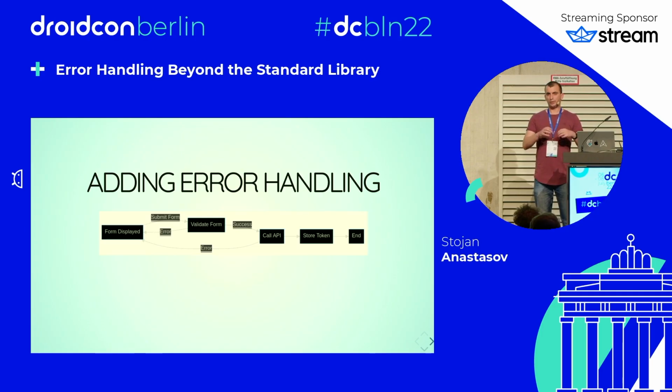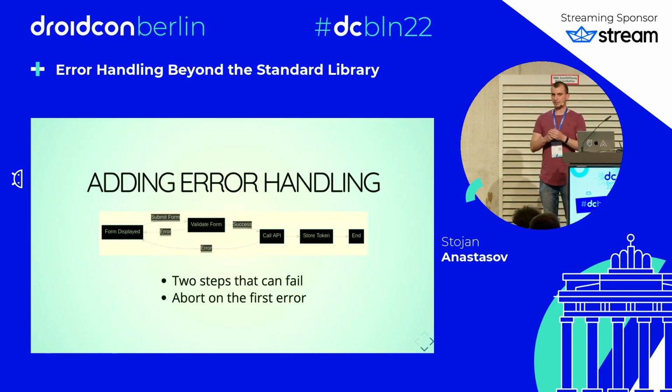So the flow, when we add error handling, should look something like this. We have a form. When the user clicks the submit button, we do a validation of the form. If that fails, we show an error. If the validation succeeds, we need to call the API. The API call can also fail. If that fails, we need to update the UI. If the API call succeeds, we store the token and we go to the next screen. We have two steps that can fail in this scenario: the form validation and the API call. And the requirement here is to abort on the first error.